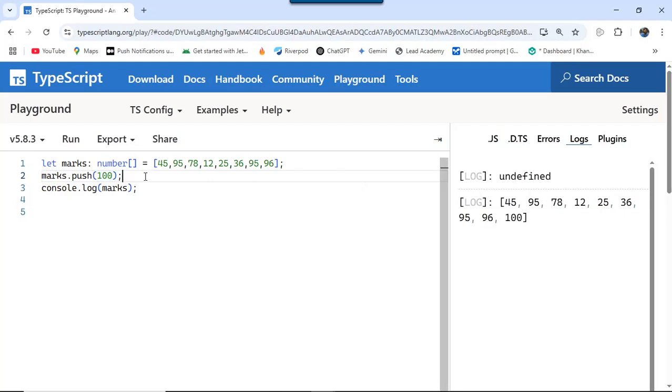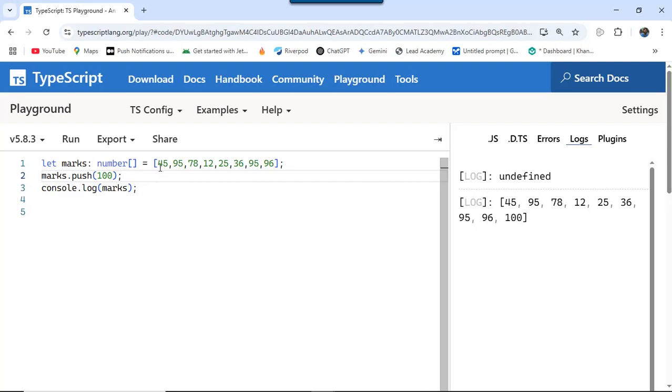Like push, we can also remove items from any specific location, but TypeScript unfortunately doesn't provide any method like remove or delete. There are some other methods that we can use like pop or splice, or even the filter method where we can filter the list, create another list by checking some conditions. So we will see that at later stages after we learn about functions and anonymous functions and so on.